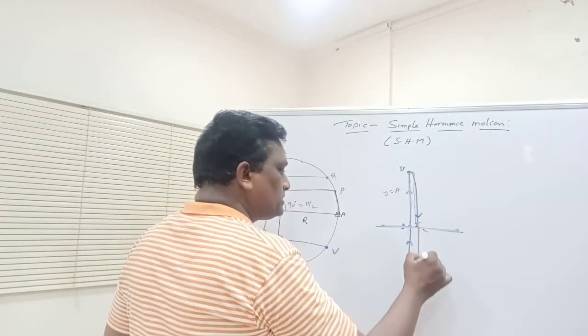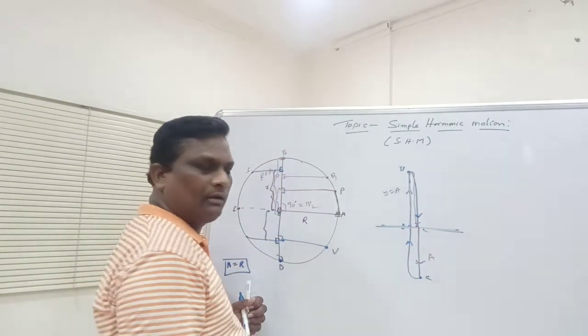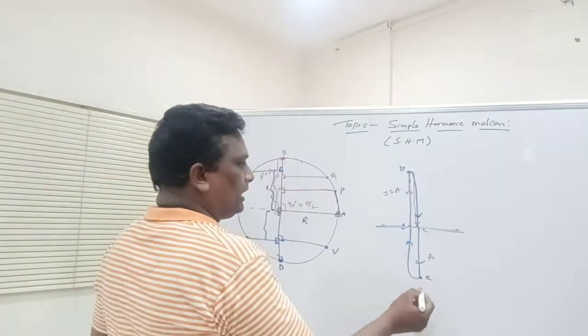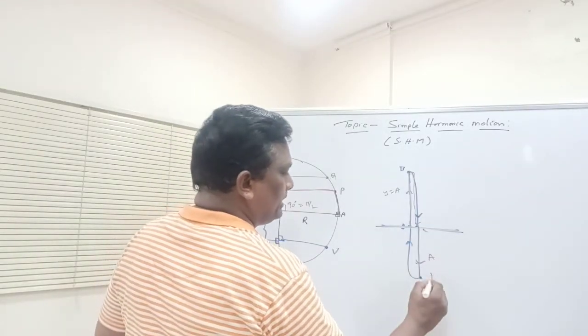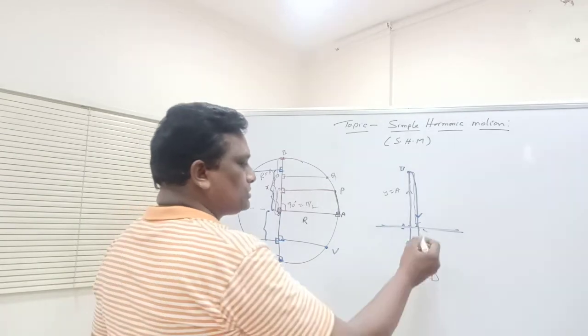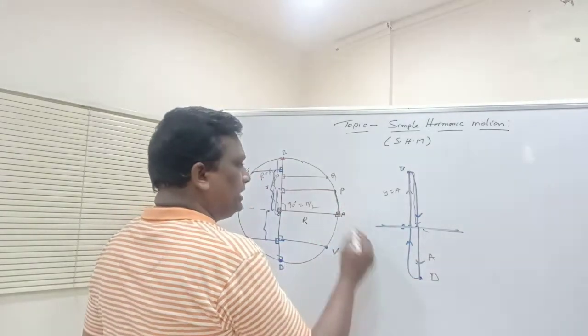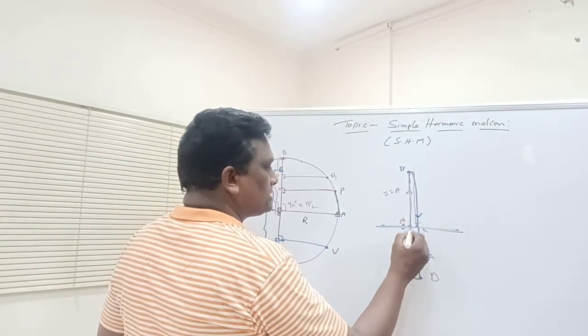Again it is moving in the opposite direction with the amplitude A and reaches point D. Then from D to A, it reaches its mean position.